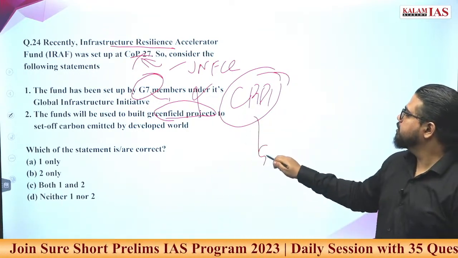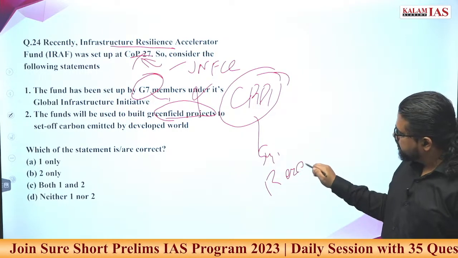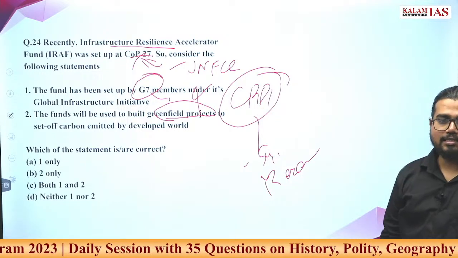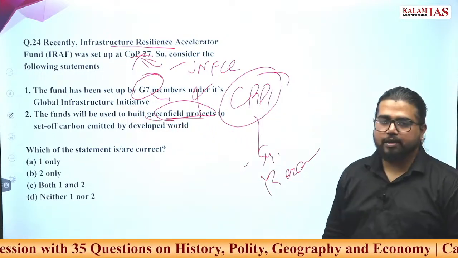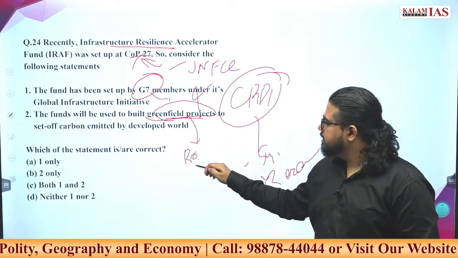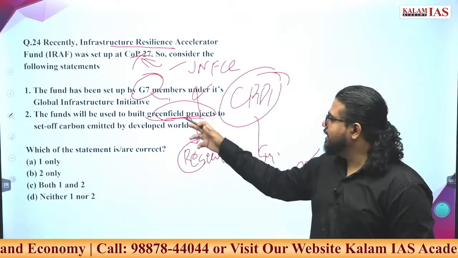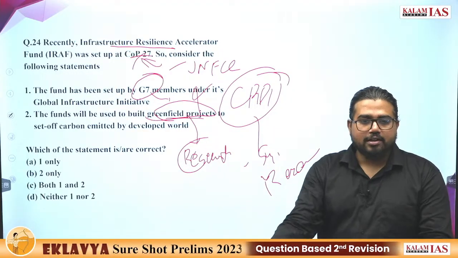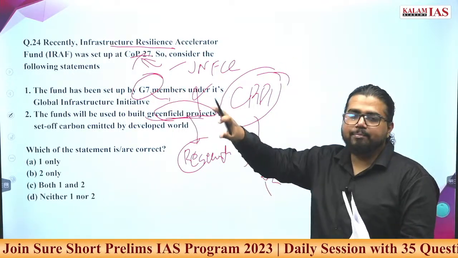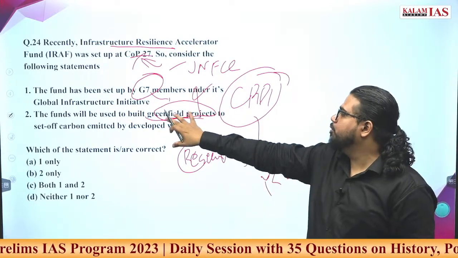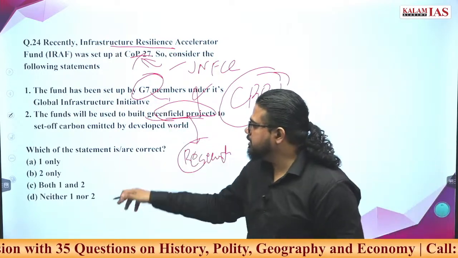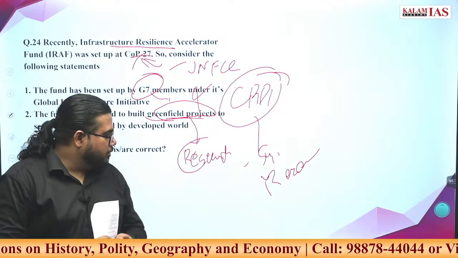So you need systems, you need research to develop systems which are resilient to these disasters. The objective is not to invest in greenfield projects; invest in institutional capacity, invest in research. Greenfield project means you're making a new road, you are making a new home that is resilient. That can be done, but the primary objective is not to get more investment into greenfield. The primary objective is research. Both the statements are wrong. The answer is none of the above.